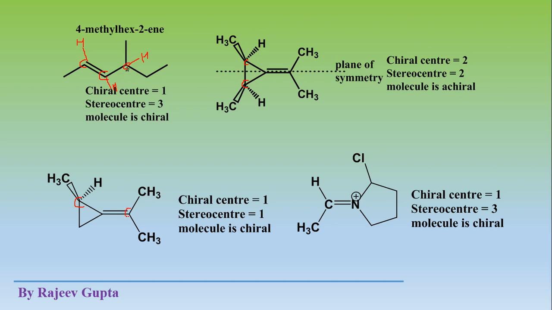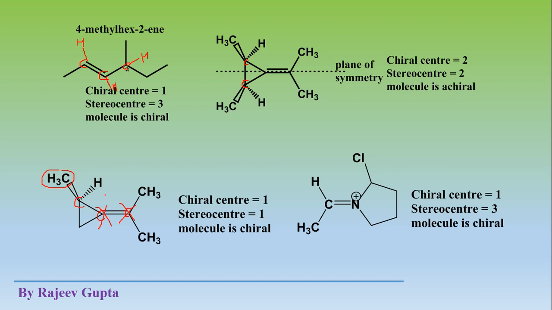So this carbon atom and this carbon atom are both not stereogenic centers, because a new stereoisomer or new geometrical isomer will not be generated as we interchange these two methyl groups. But interchange at this position will give a new stereoisomer. So this is a chiral center.